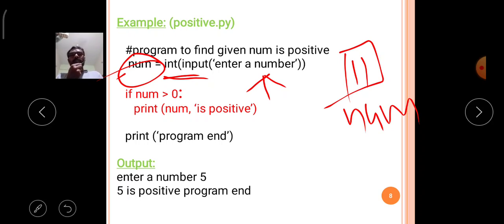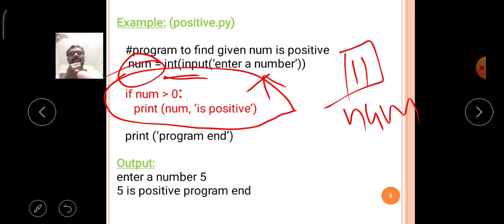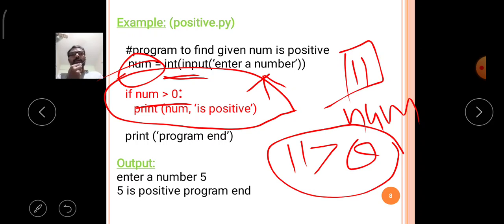Now comes the if condition. This is very important; this is the logic part of the program, so observe it carefully. After if, I am using the condition num greater than 0. The num variable contains the value 11, so 11 is greater than 0, and the condition is true.